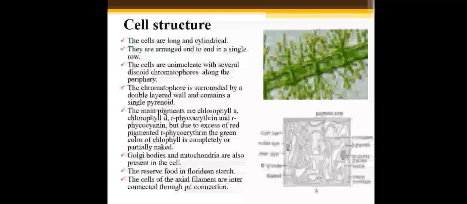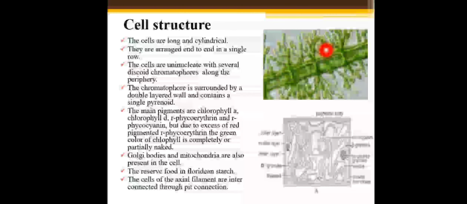Now the cell structure. The cells are long and cylindrical, arranged end to end in a single row. You can see this is the main axis and these are the single moniliform cells, which give a beaded appearance.